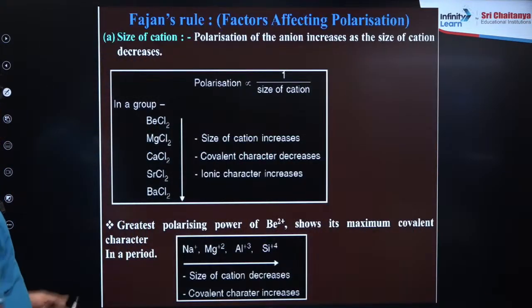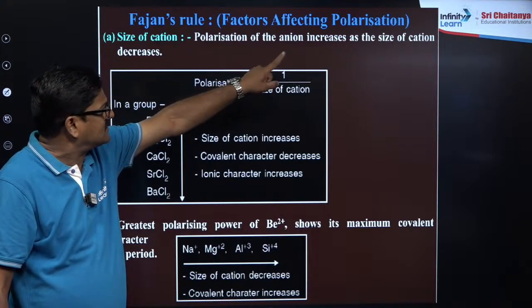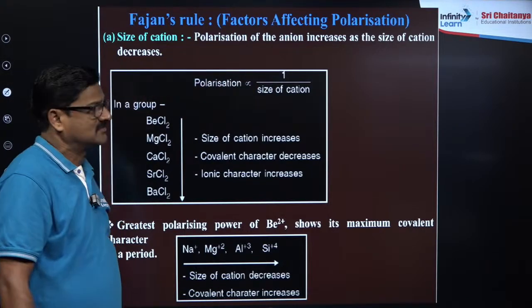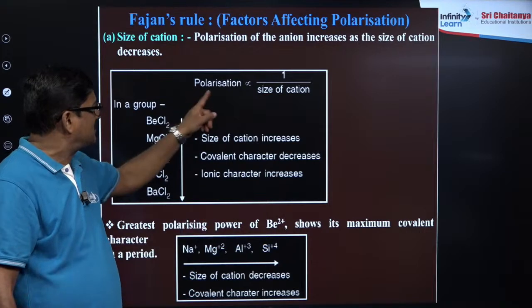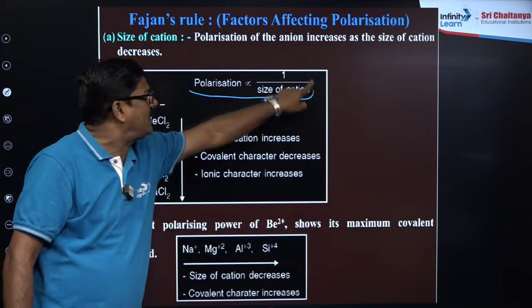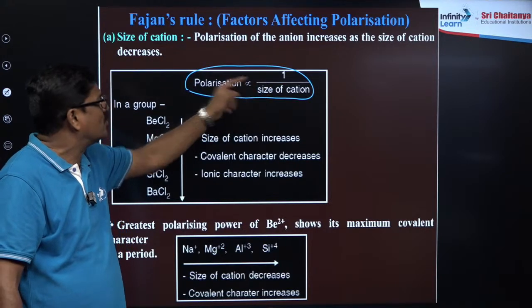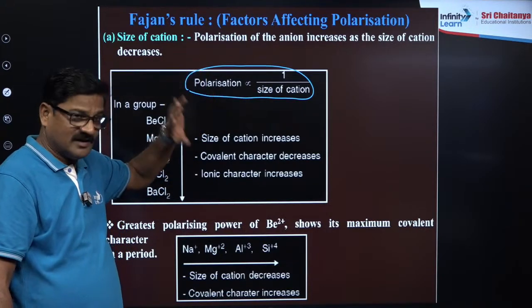Now Fajan rule, size of the cation: polarization of the anion increases as the size of cation decreases. So polarization and size of cation are inversely proportional, ये रूल है.